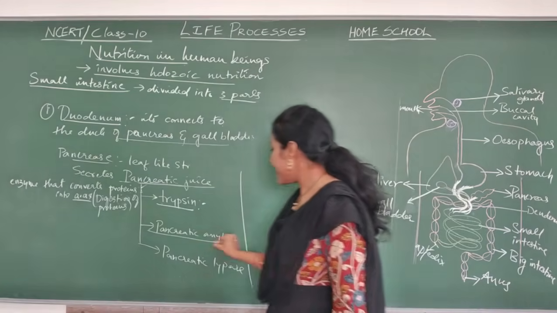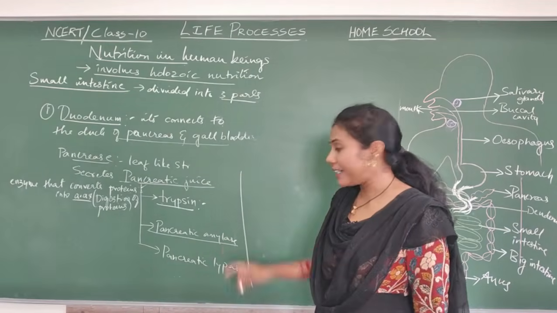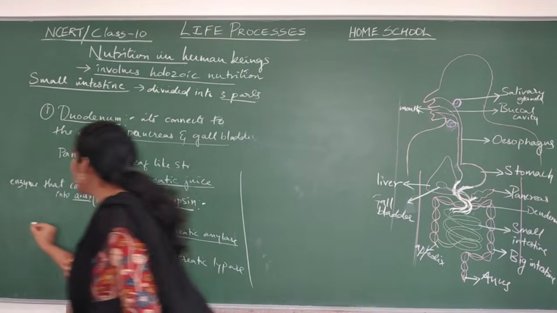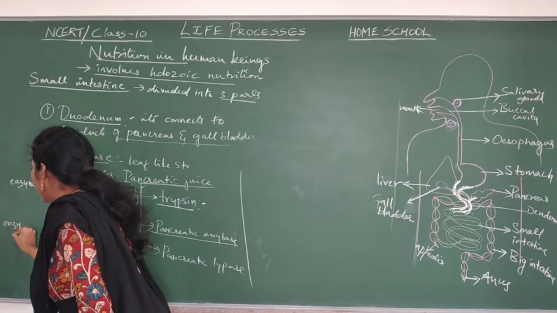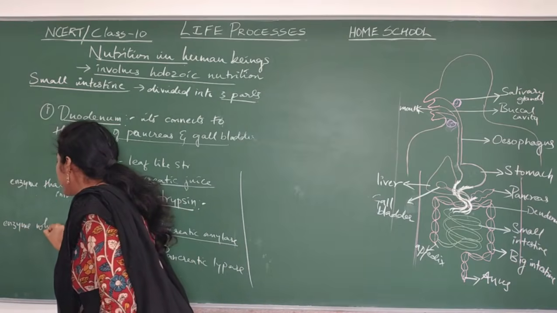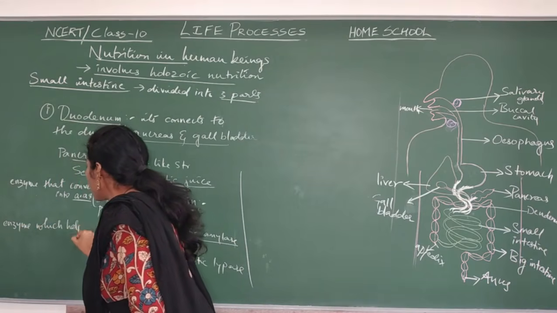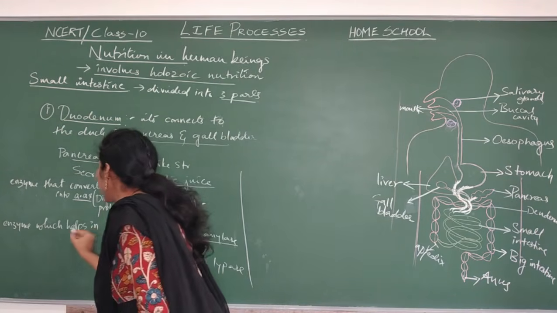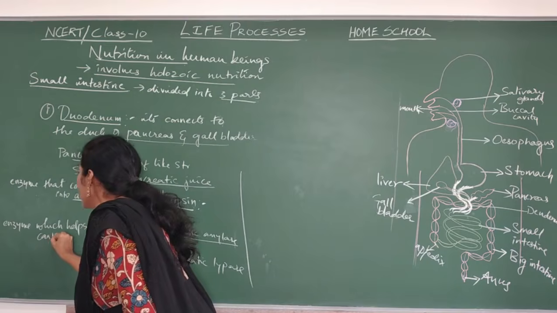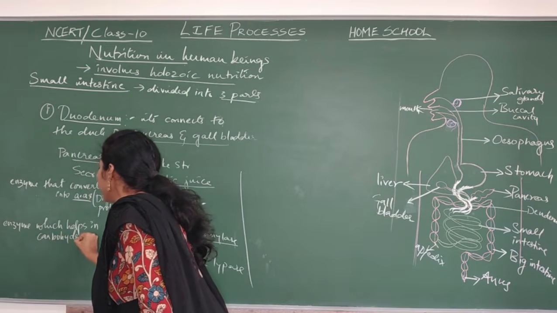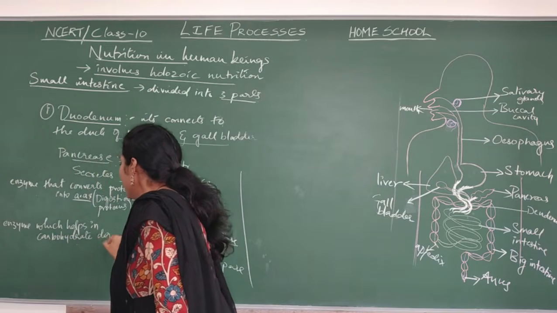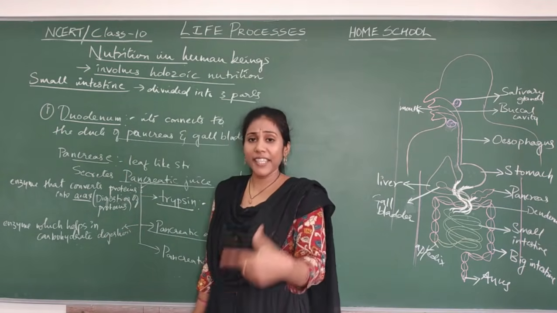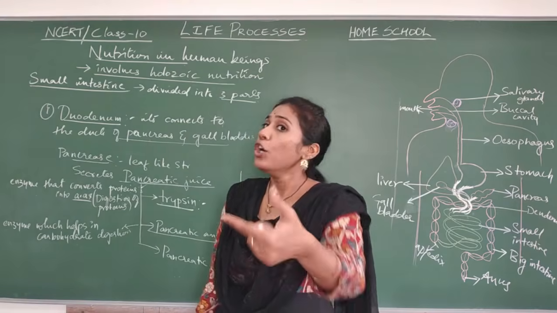And coming to the next enzyme, pancreatic amylase. What does this pancreatic amylase do? It is also an enzyme which helps in carbohydrate digestion. What do you mean by carbohydrate digestion? The starch is broken down into glucose.